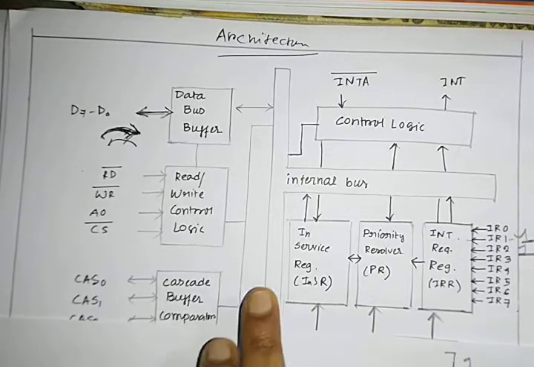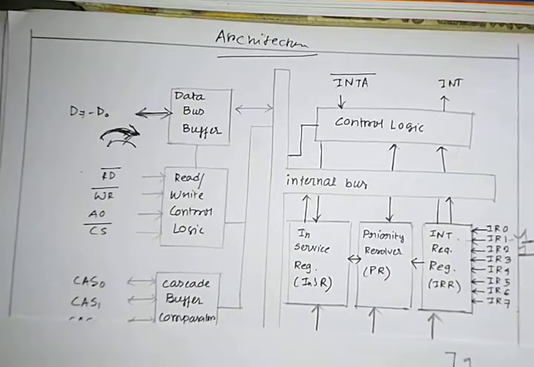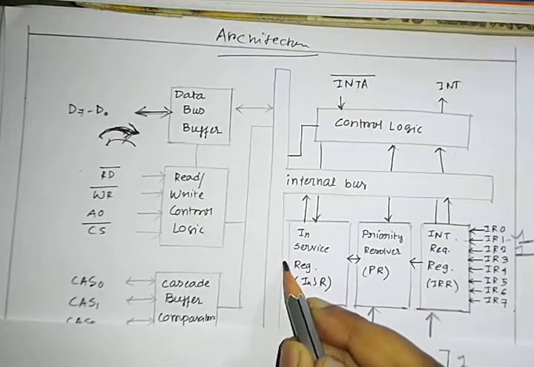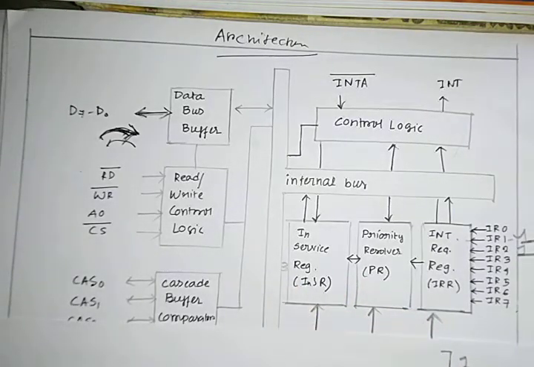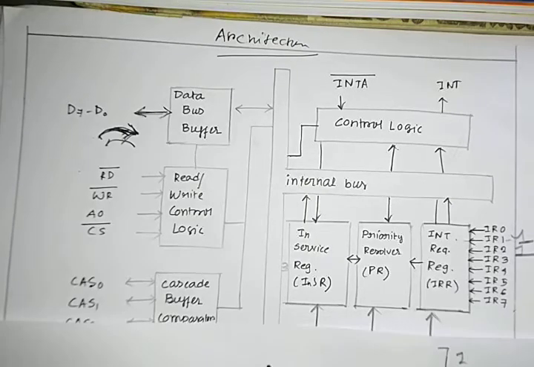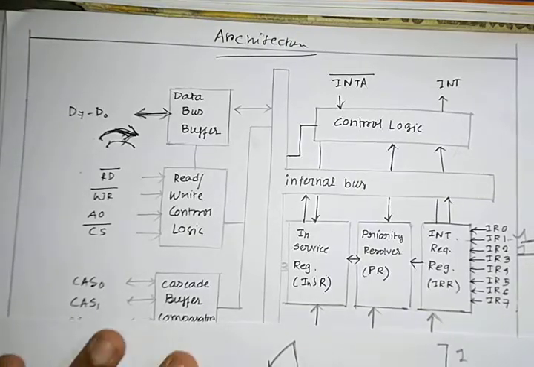Now, in this case I have taken the example of 1. Suppose my number 3 interrupt is in service right now. What will happen? 3 is lower priority than 1.